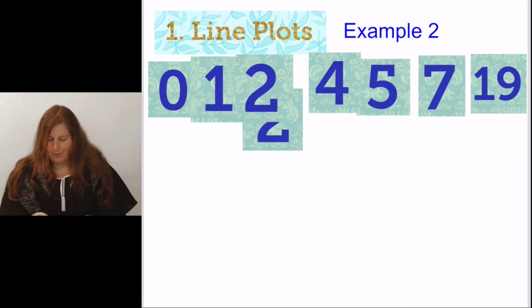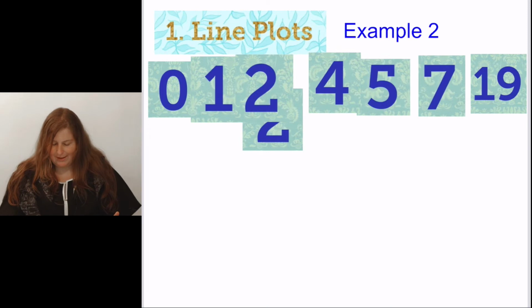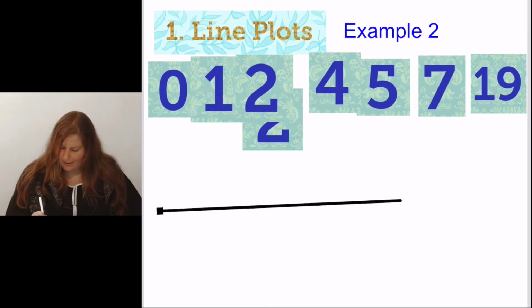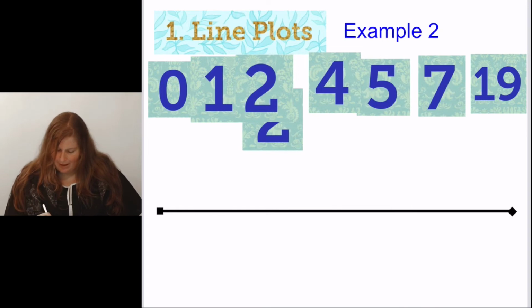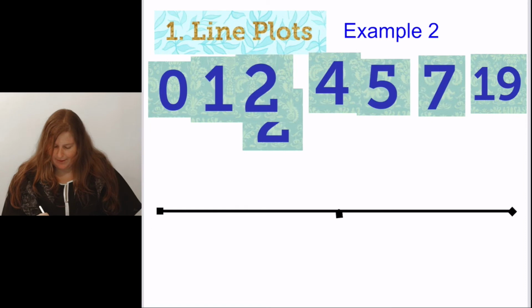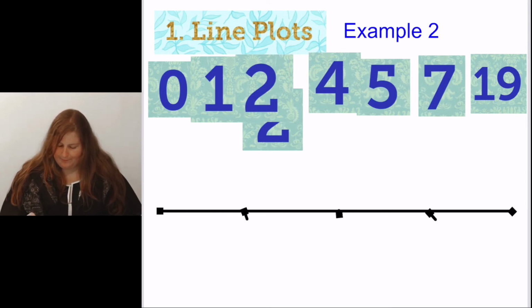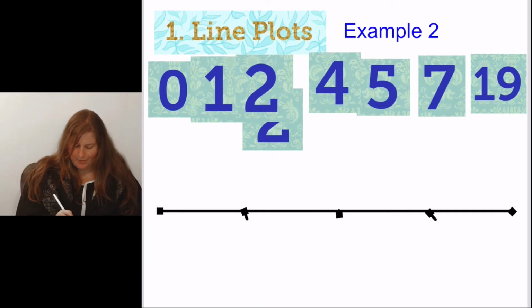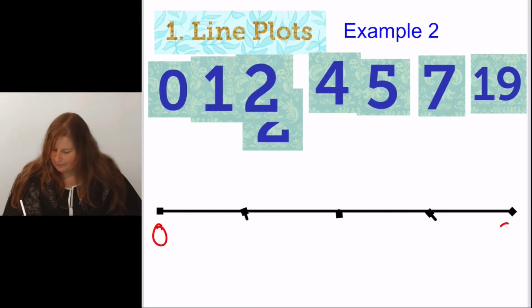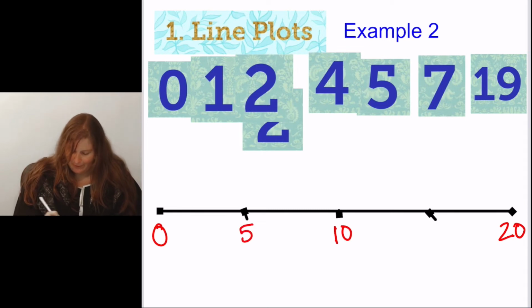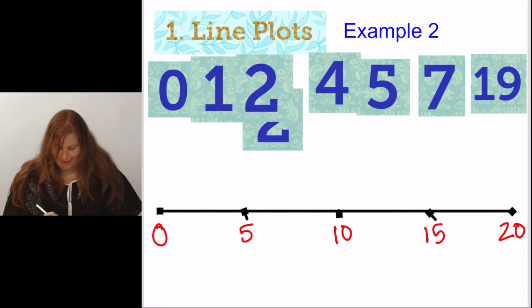Now if I'm going from 0 to 19, or let's say 0 to 20, I'm going to divide it in the middle and say that this is 0, this is 20, this is 10, this is 5, and this is 15. Now I'm going to number those points: 0, 20, 10 is in the middle, 5 is here, and 15 is here.